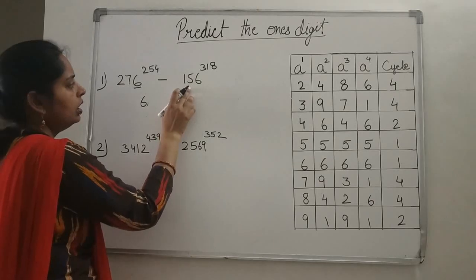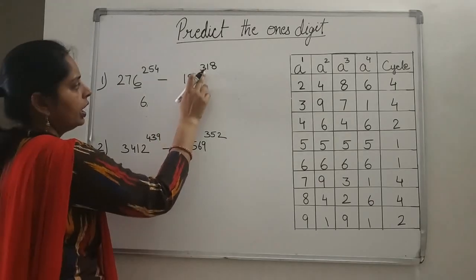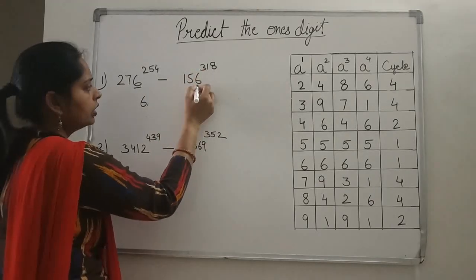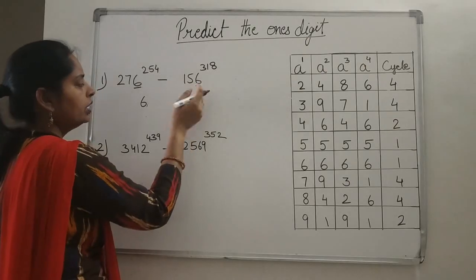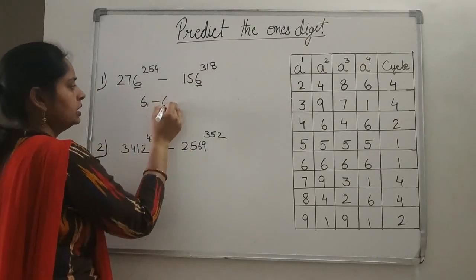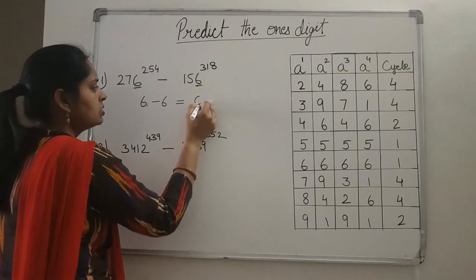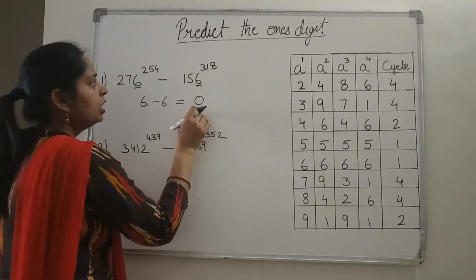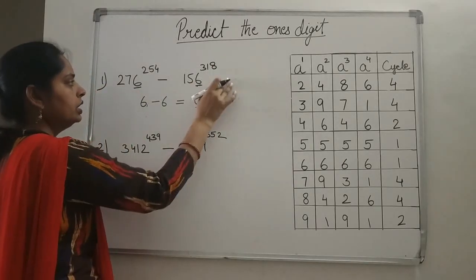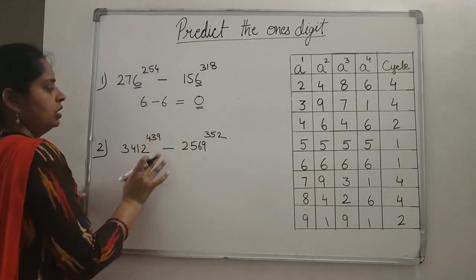Then again here 156 is there, and whatever the power is for 6, the number will end by 6 only. So 6 minus 6 is equal to how much? 0. So 0 will be the unit place after solving this question. So we don't have to solve it fully, right?